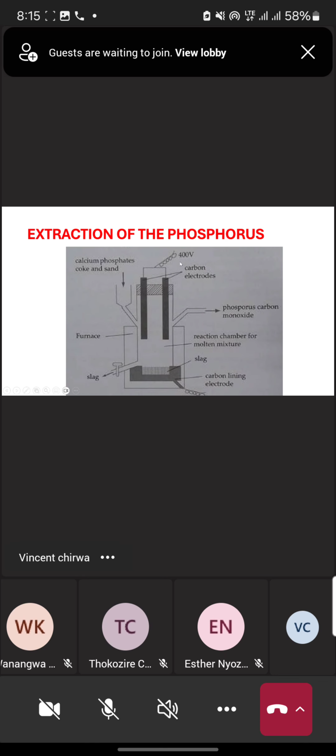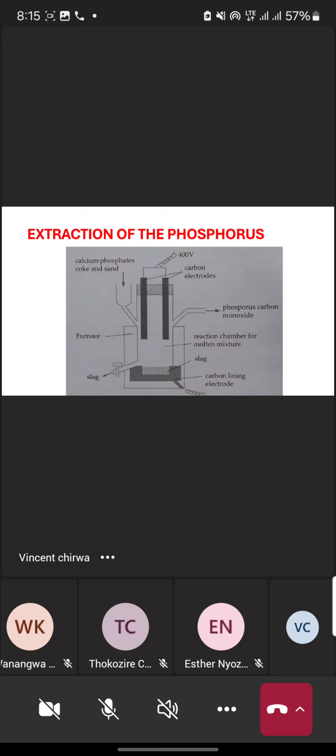This inlet brings our reactants: calcium phosphate as well as the coke and the sand. All these substances get into our electric furnace by this inlet.